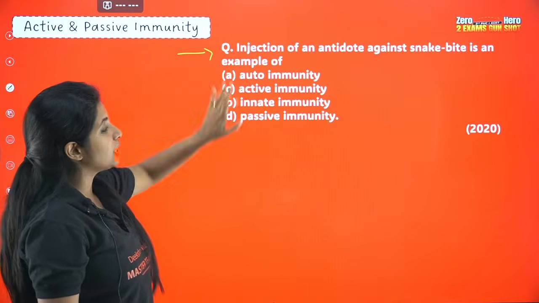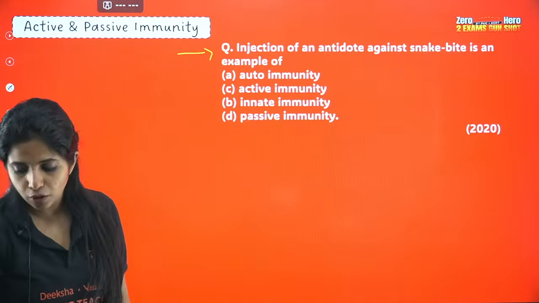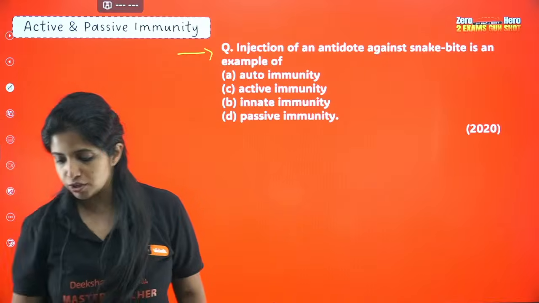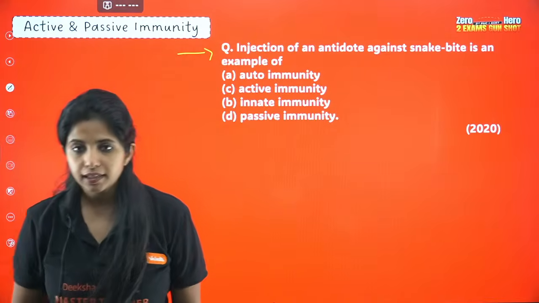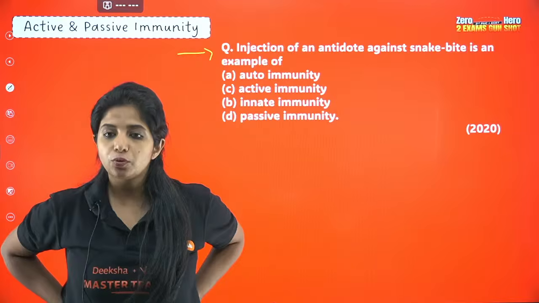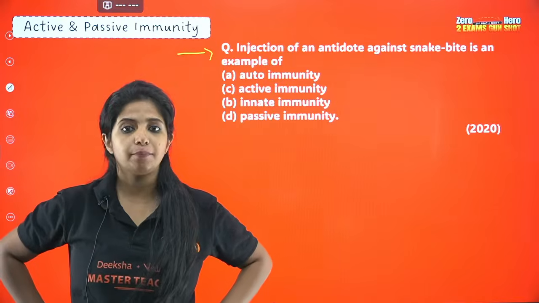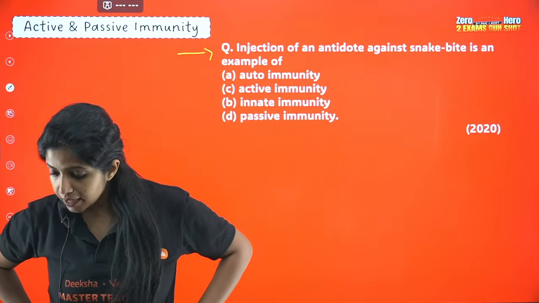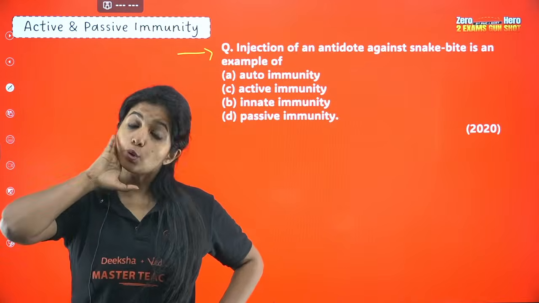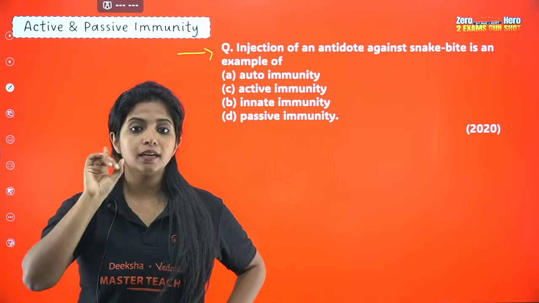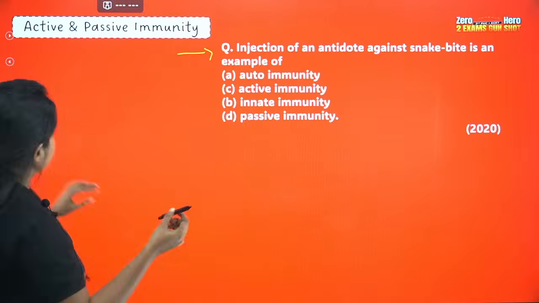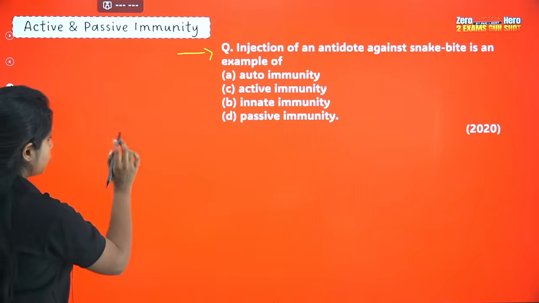Injection of an antidote against snake bite is an example of. This is a 2020 question. Injection of an antidote against snake bite is an example of. Even theory is covered. So PU2 questions are being covered in, okay, I'll tell you. So everyone else, please try to solve it. I'll tell you what is the difference.